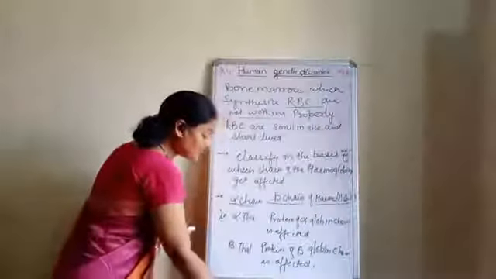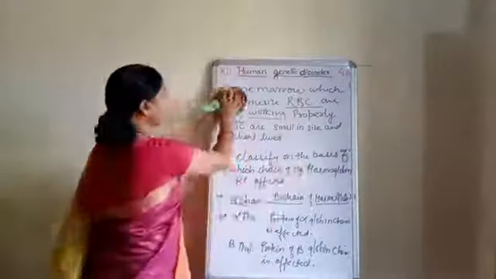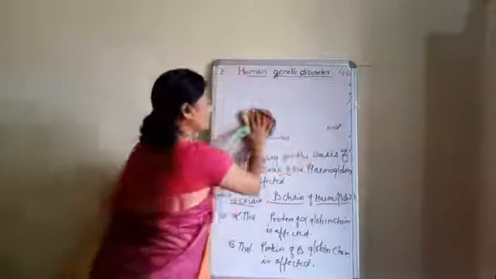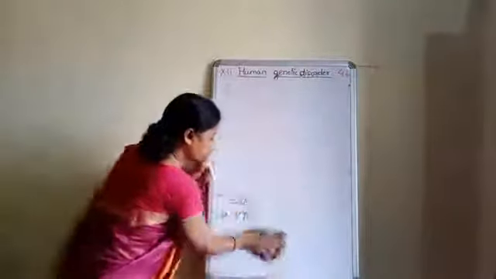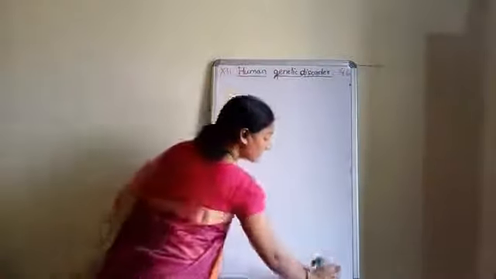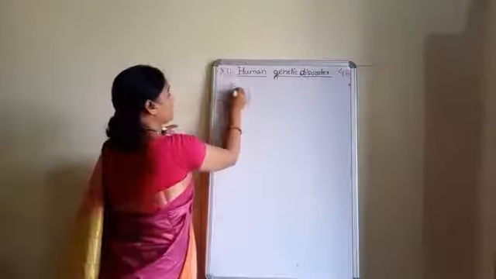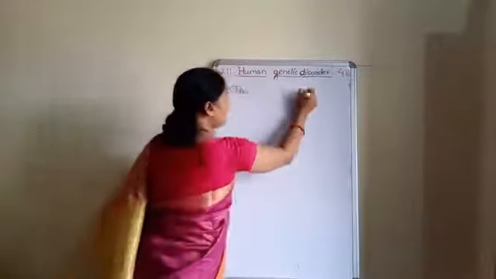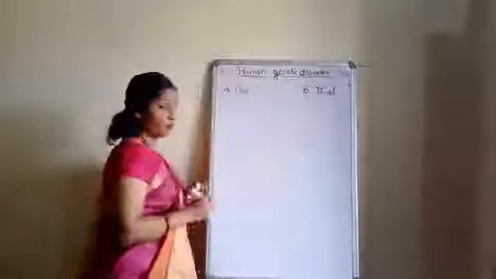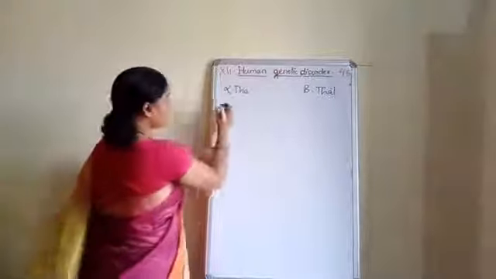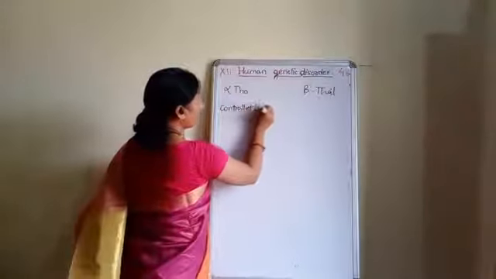Now see children, now we will see what alpha and beta thalassemia are. Here I am writing alpha thalassemia and here I will write beta thalassemia. Alpha thalassemia is controlled by two genes.